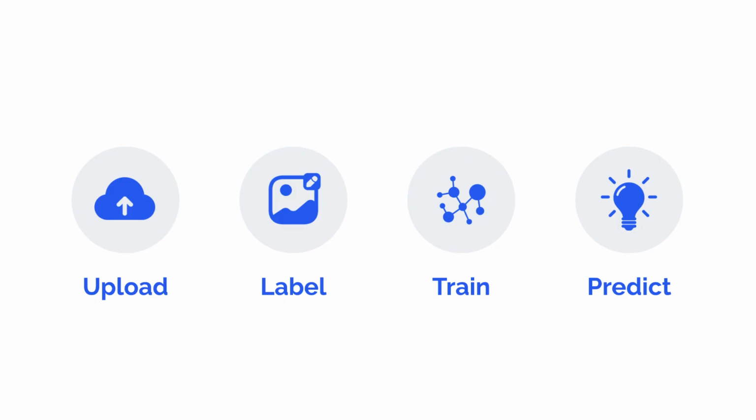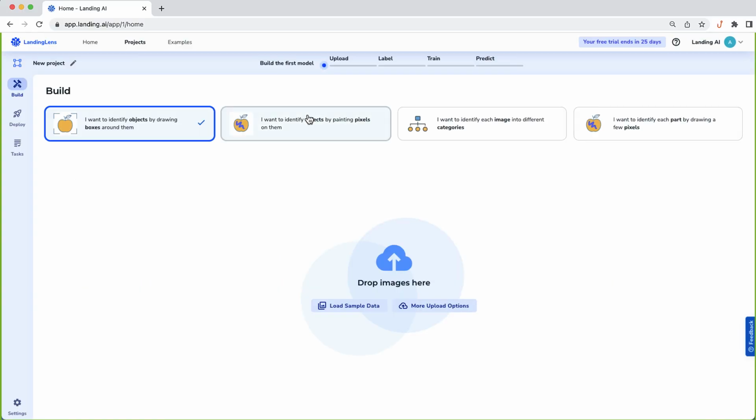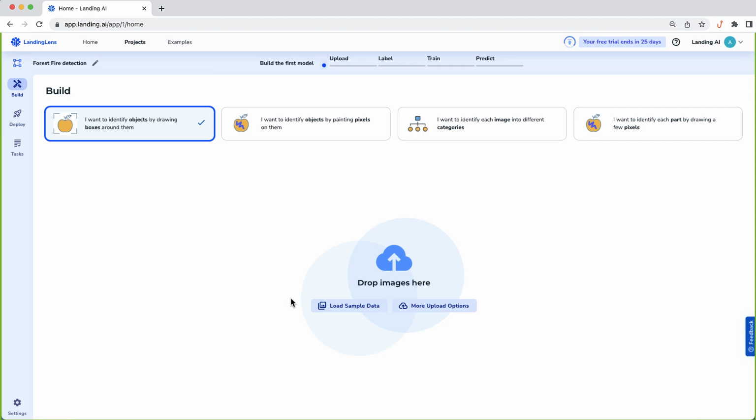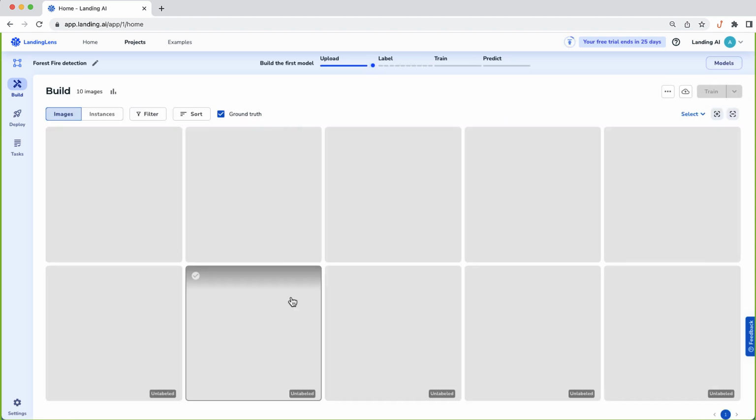The four main steps of a computer vision project are to upload your images, to label your images, train a model, and then to make predictions. Say you're a forest ranger wanting to build a computer vision system to give early warnings of forest fire. You'd collect a sample of images with and without fires, and to upload these images, simply drag the images to your web browser.